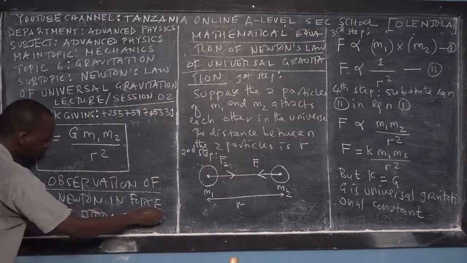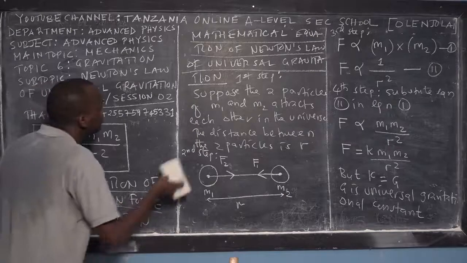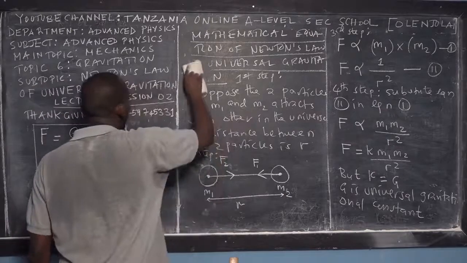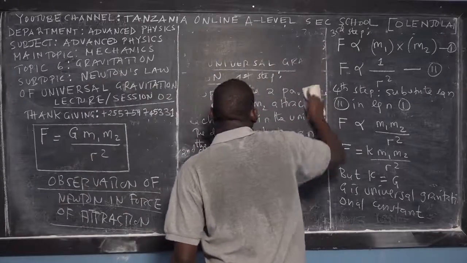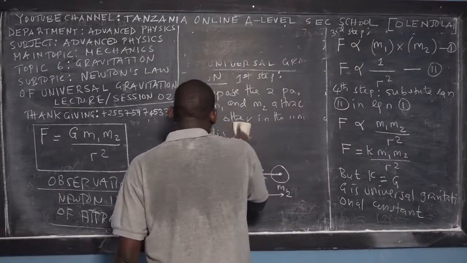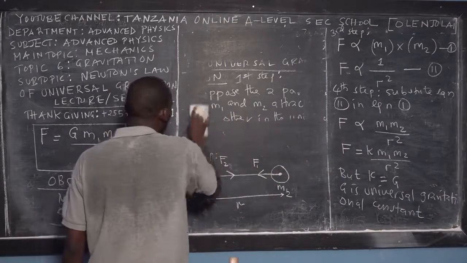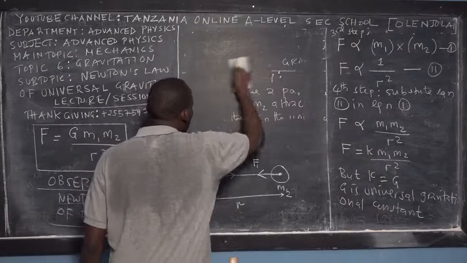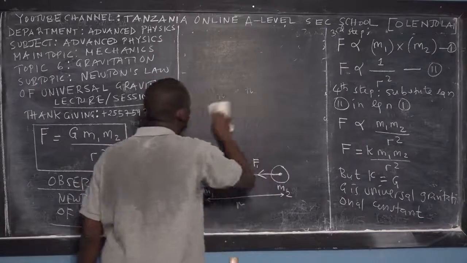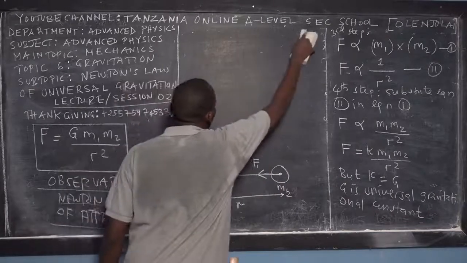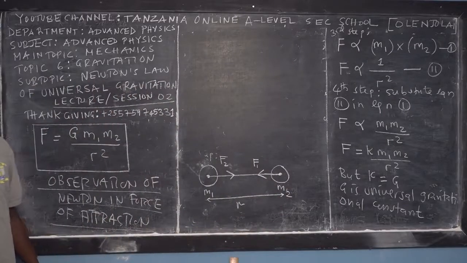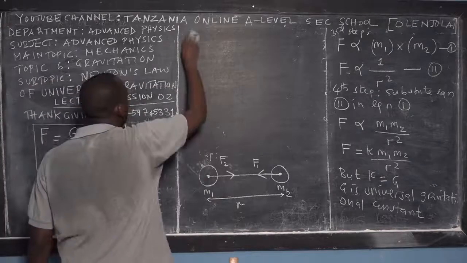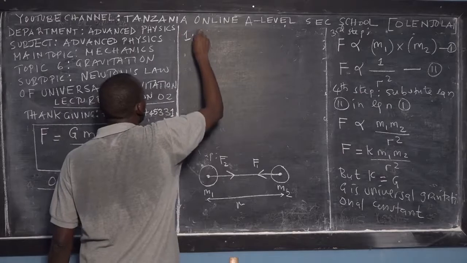Explaining something very important that Newton stated. Number one, the first observation he found is the nature of the force. There's no force of repulsion in the universe, or between two bodies. He said that the body of this mass attracts the body of that mass by the gravitational force.